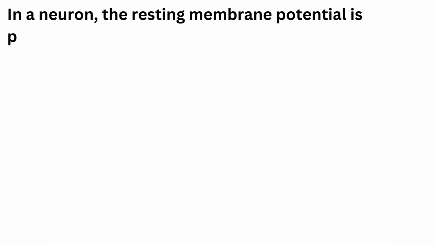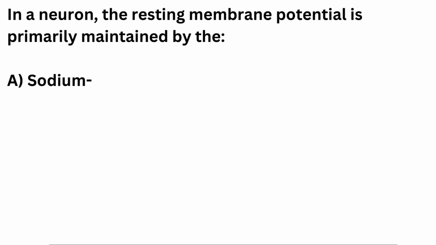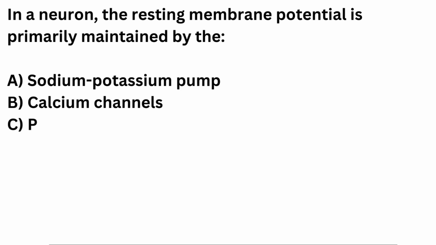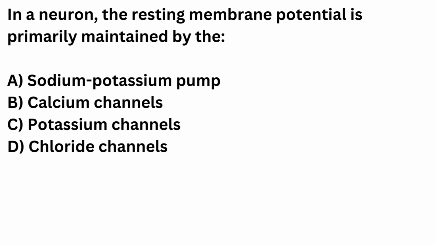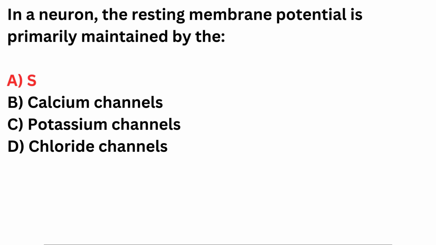In a neuron, the resting membrane potential is primarily maintained by the A. Sodium-potassium pump, B. Calcium channels, C. Potassium channels, D. Chloride channels. Correct answer is A. Sodium-potassium pump.